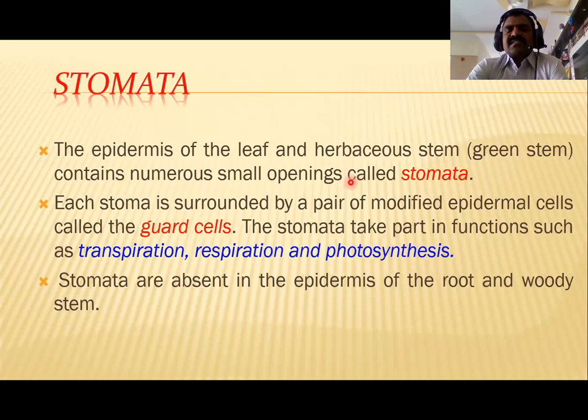Monocots have dumbbell-shaped guard cells, whereas in dicots the guard cells are kidney-shaped or bean-shaped. The main functions of the stomata are transpiration, respiration, photosynthesis, and the exchange of gases from the internal region of the plant to the external environment.